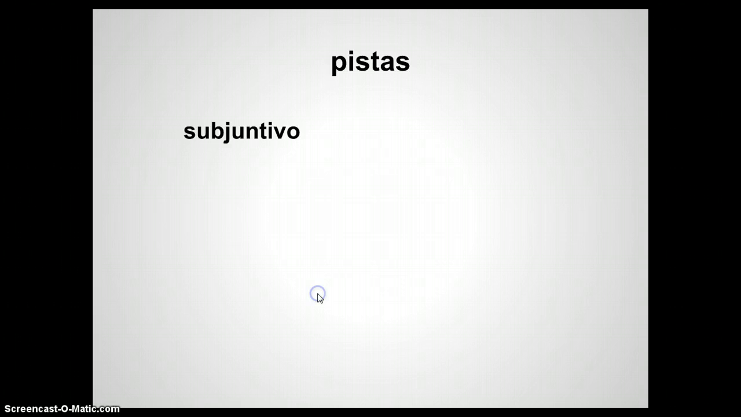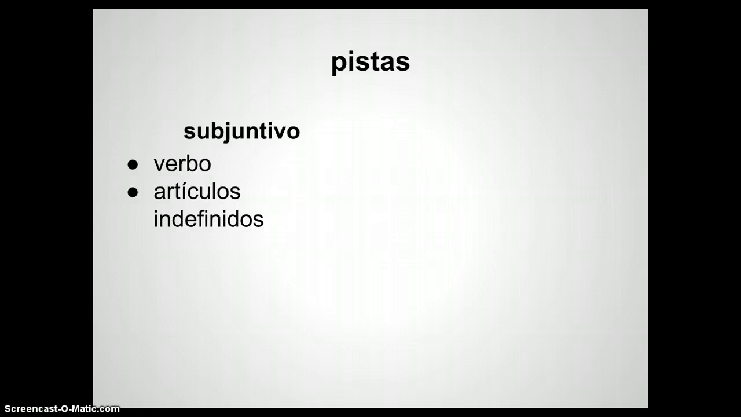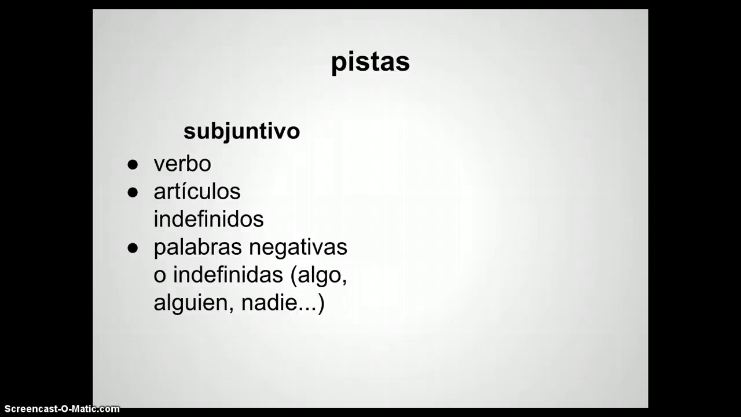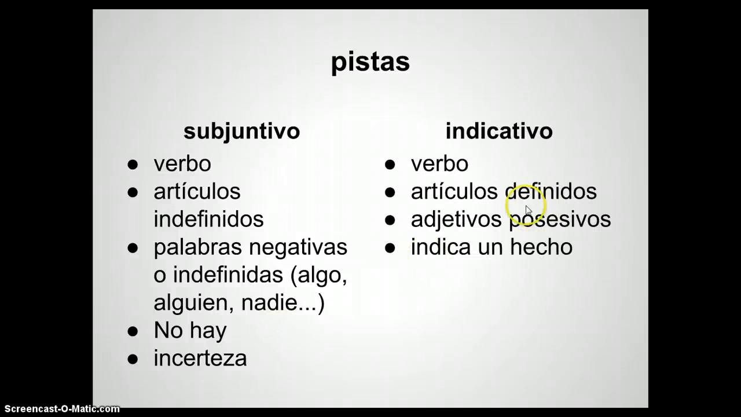So a few clues when you use a subjunctive: pay attention to the verb. You've got to look for indefinite articles, negative words, or indefinite words like algo, alguien, or nadie, and the phrase no hay, and any sort of uncertainty. For the indicative, pay attention to the verb, definite articles, possessive adjectives, and anything that indicates a fact, un hecho.